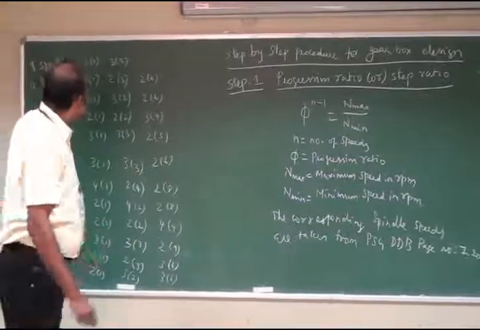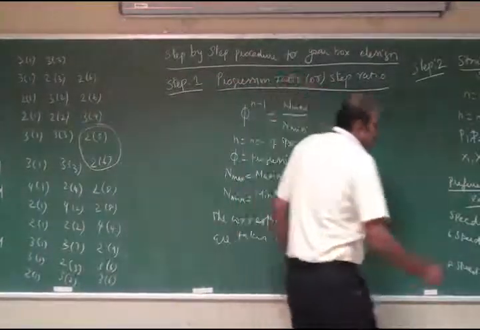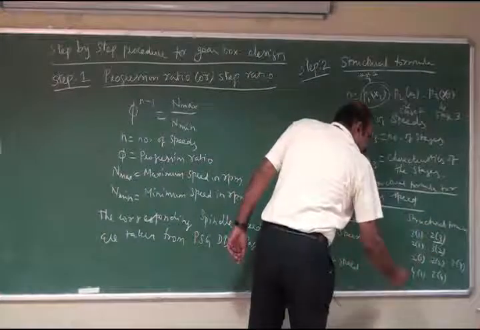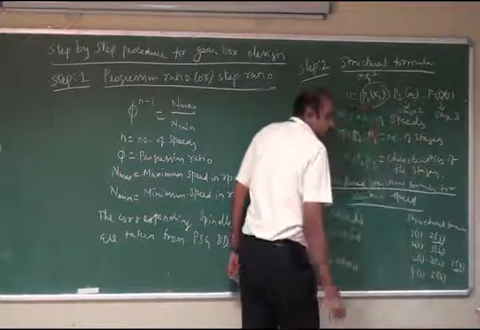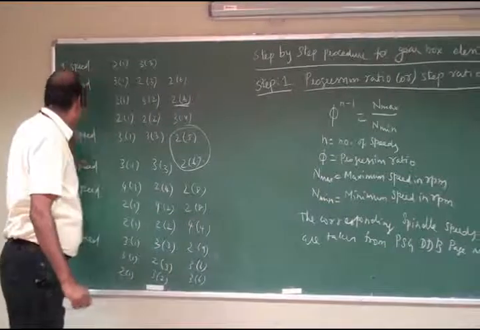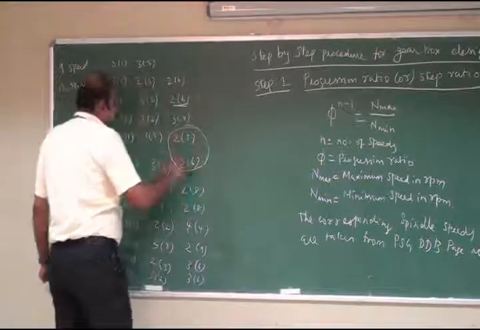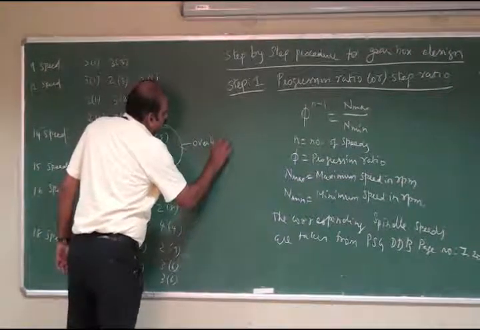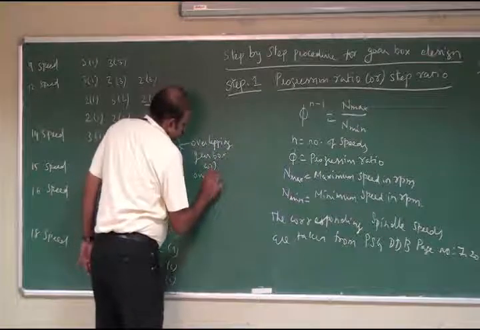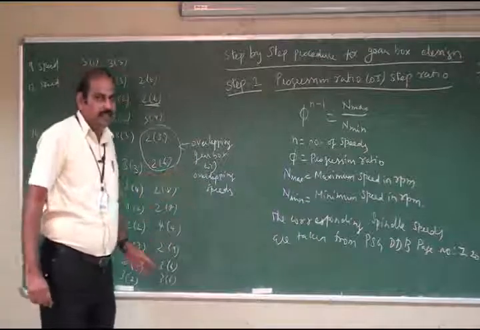Except in the 14 and 15-speed gearboxes, all other gearboxes obtain the number of speeds in the last stage. For example, the 6-speed gearbox with 2 into 3 obtains 6 speeds, the 8-speed gearbox with 2:4 obtains 8 speeds, and the 12-speed gearbox obtains 2 into 6. But the 14 and 15-speed gearboxes are called overlapping gearboxes, or overlapping speeds.